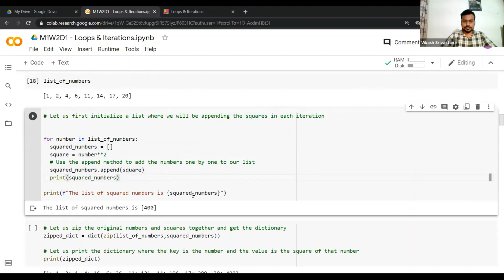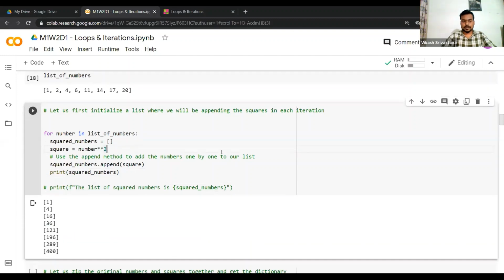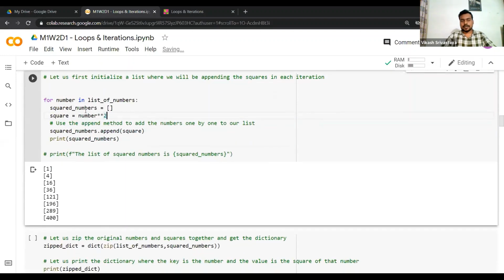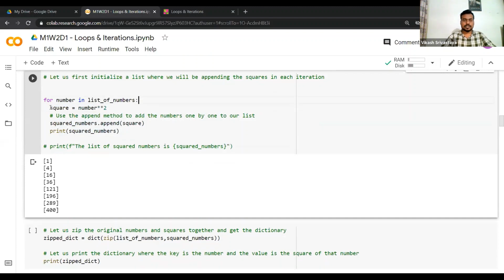Now you can see what's going wrong here, right? With each iteration, you are reinitializing your squared numbers. So in each iteration, it's not appending the elements, it's only storing that element there. So we need to put this outside, then only this will make sense.